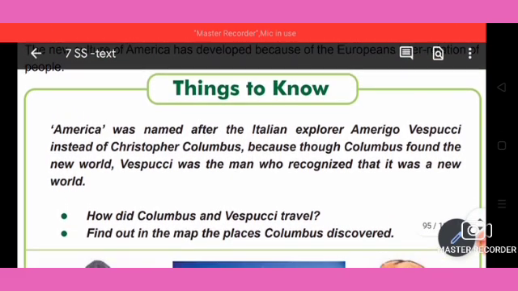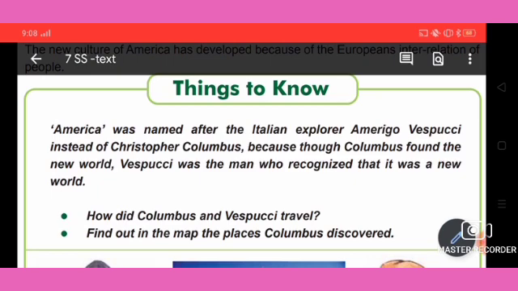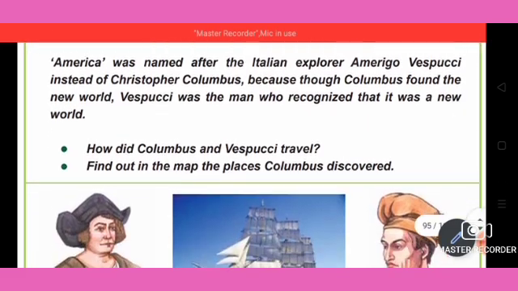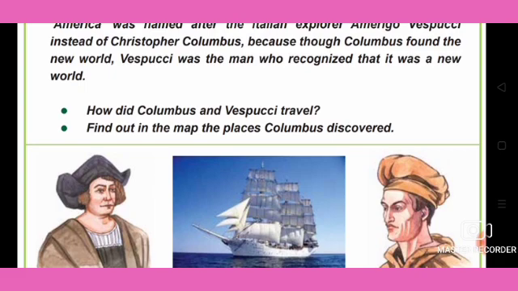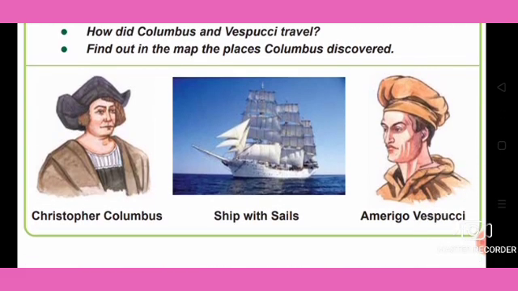Things to know. America was named after the Italian explorer Amerigo Vespucci instead of Christopher Columbus because though Columbus found the New World, Vespucci was the man who recognized that it was a new world. So America was named by Amerigo Vespucci, but Christopher Columbus found the New World. How did Columbus and Vespucci travel? You can learn later. Find on the map the places Columbus discovered. Here we can see Christopher Columbus's ship with sails, and Amerigo Vespucci.